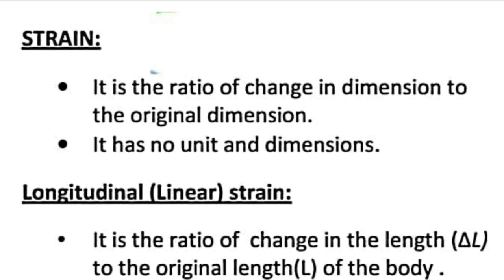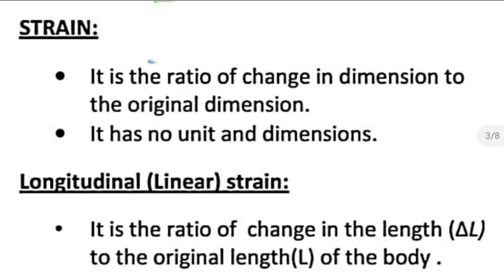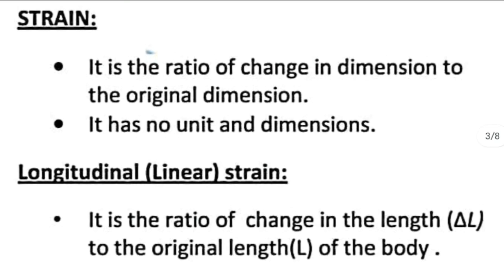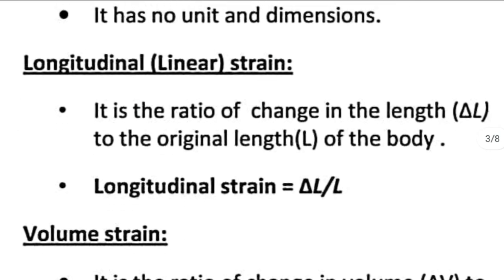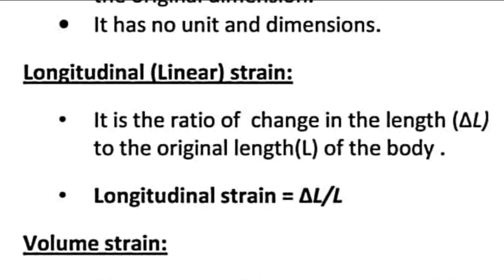If there is a change in volume, that change in volume to original volume is the strain. There are three types of strain, but we discuss only two types, longitudinal strain and volume strain.